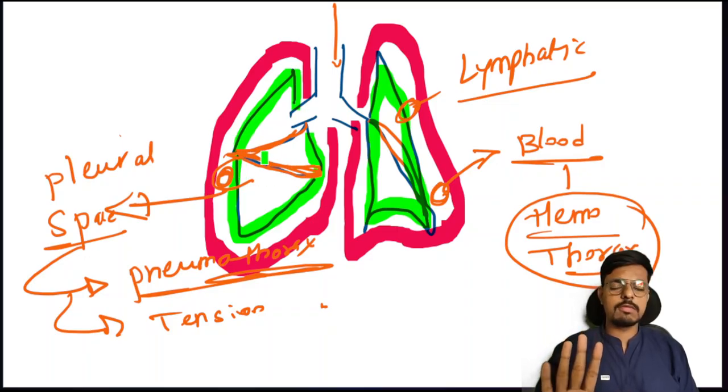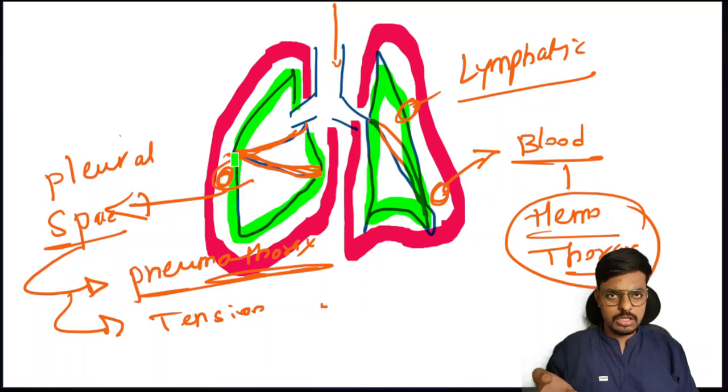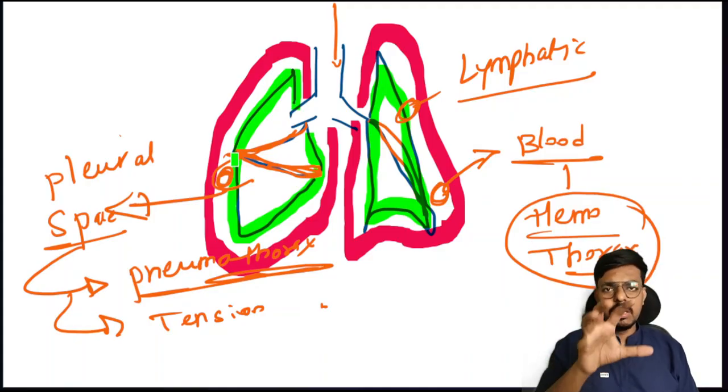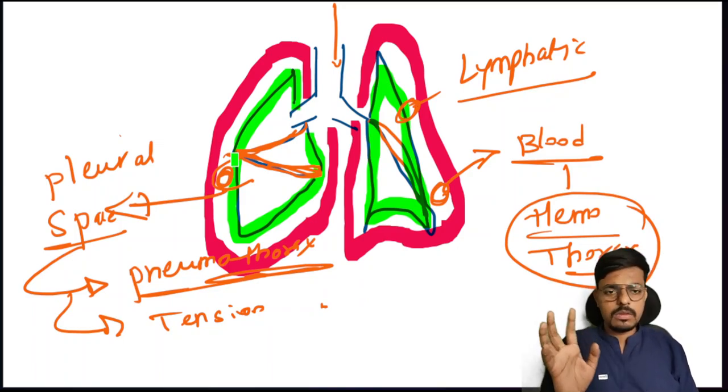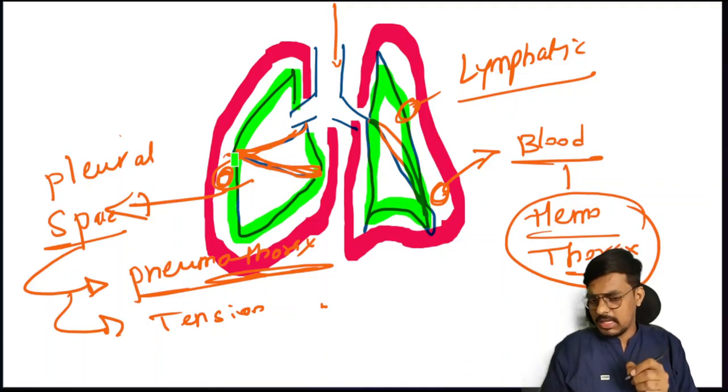If there is over accumulation of the fluid, we have to remove the fluid in order to relieve the compression from the lungs. Okay. So that is the therapeutic one. For the testing purpose, we check which kind of cells are present, whether it is because of TB, whether it is because of lung cancer, so we have to identify the cause. So that is taking the fluid from the pleural space. That is called the diagnostic thoracic tapping. Okay. If you are taking the fluid for the purpose of relieving the pressure from the lung, that is what we call the therapeutic pleural tapping, or therapeutic thoracentesis. Okay. So is that clear? Very nice of you all.